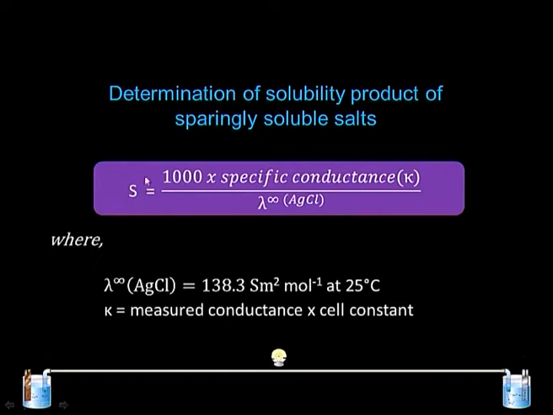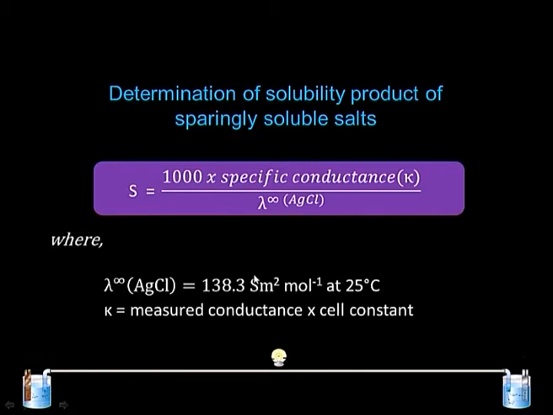The solubility is basically the concentration of the ions in dissolved form, and they are so small in amount. So, C can be replaced by S, and we can use lambda infinity, because the solution is so dilute that we can replace lambda by lambda infinity, and by simple calculation we can get the solubility from this expression. Lambda infinity is already known for AgCl. Specific conductance has to be determined for the given solution, and we are then in a position to determine the solubility of the silver ion in the solution.